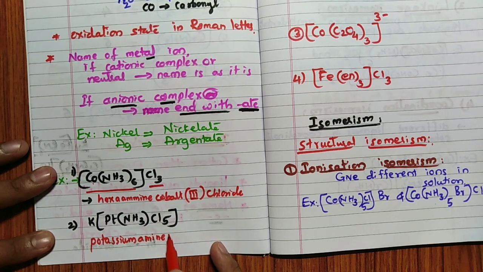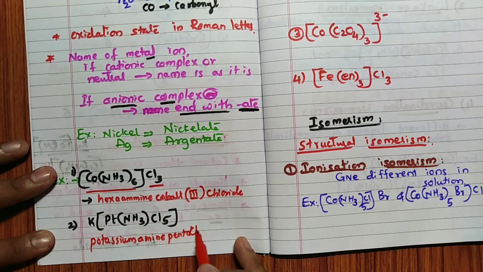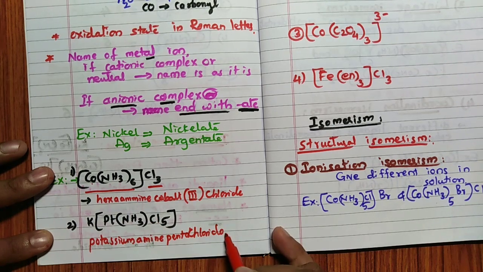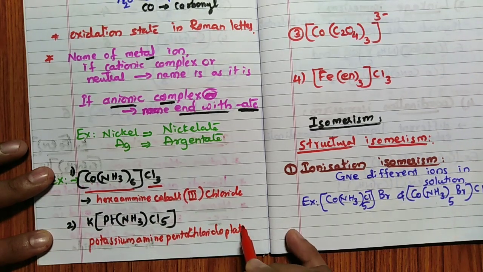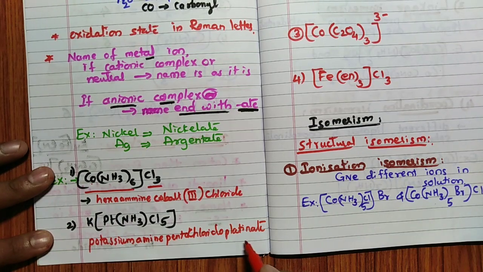Cl5 is there, 5 means penta. Chlorido, remember. Pentachlorido, because Cl is a negative ligand. Now platinum is in the negative anionic complex, hence the name is platinate. Platinate, remember, and the oxidation state.